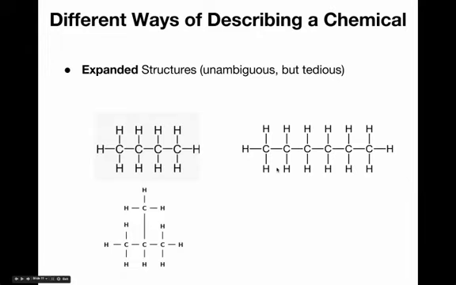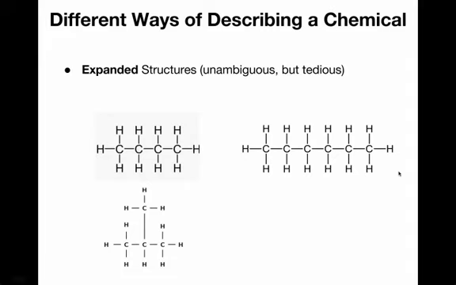The advantage of this is it's completely unambiguous. People know exactly what you're talking about, what type of molecule you're talking about, if you draw the expanded structure. Unfortunately, this is incredibly tedious, and people get sick of drawing these things, especially when the molecules become larger, and they can become significantly larger than the one that I'm circling over here. The problem is that it becomes a gigantic pain to draw out expanded structures. These are shown a lot in introductory texts, but for the most part, people don't draw out expanded structures as they progress in chemistry.